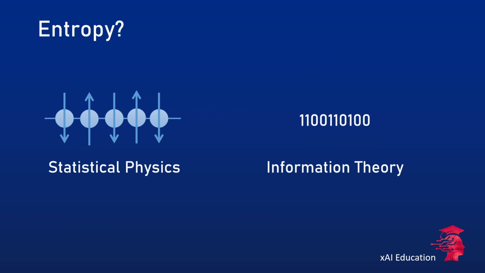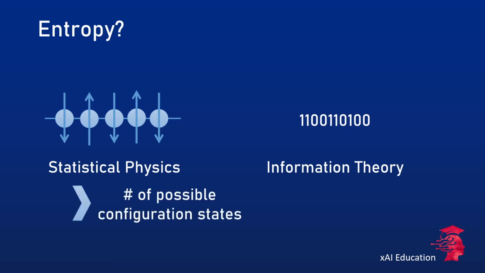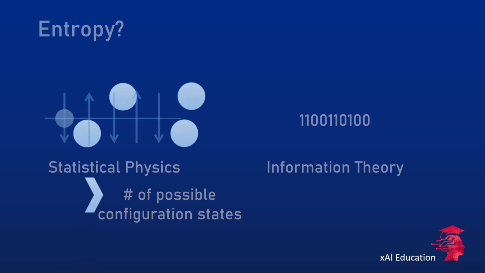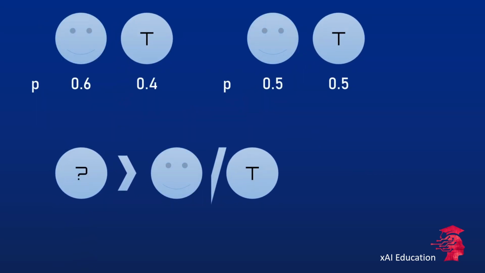I think you already know who adopted the idea of entropy to information theory. Of course, Shannon. The concept of entropy originated in thermodynamics and statistical physics, and was later adopted by Shannon for information theory. In statistical physics, entropy relates to the number of possible configuration states of a system. Let's translate it to our coin example. When we flip one coin, how many possible configuration states do we have? Configuration states are just a set of outcomes. In this case, of course, 2.